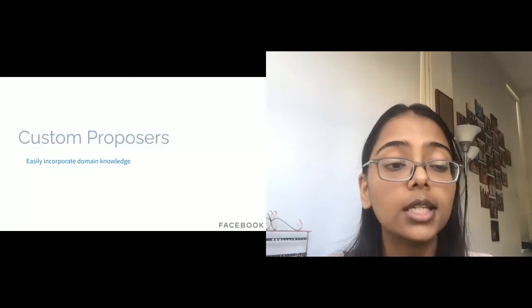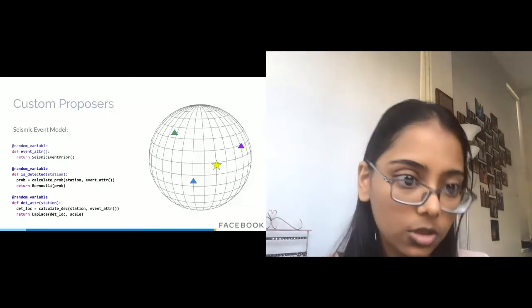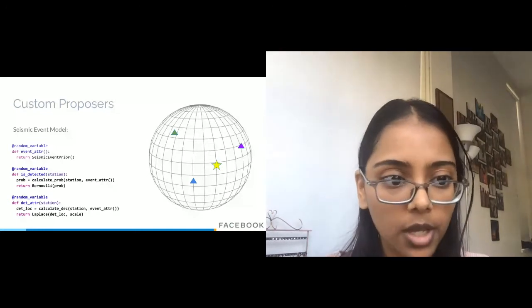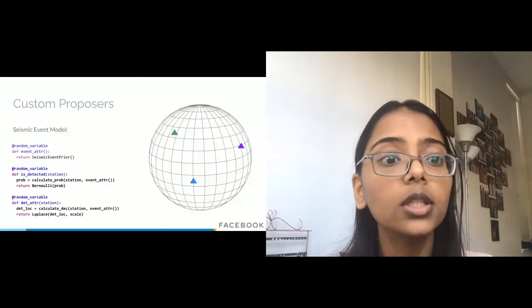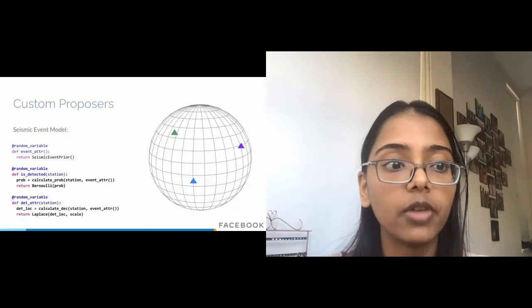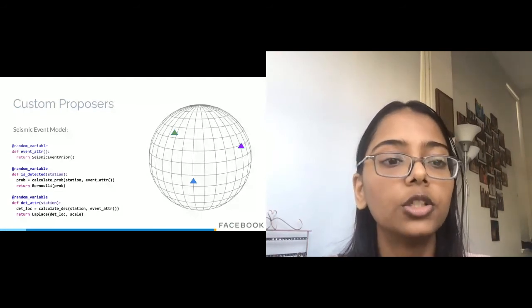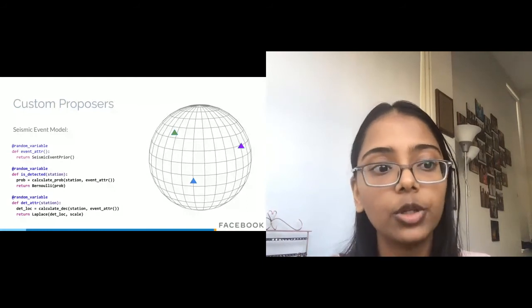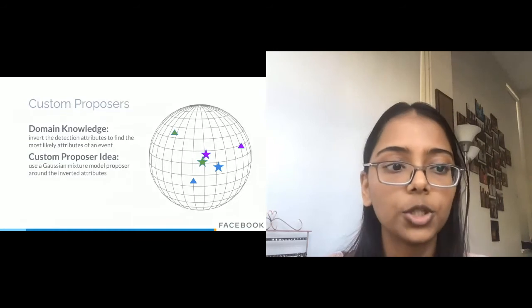If the station does detect the event, it will record some detection attributes, such as the time and speed of the waves. And the inference problem is, if we only have the detection attributes, can we locate where the true seismic event took place? So there's a lot of domain knowledge to invert the detection attributes to find the most likely event attributes, that is, where the event took place.